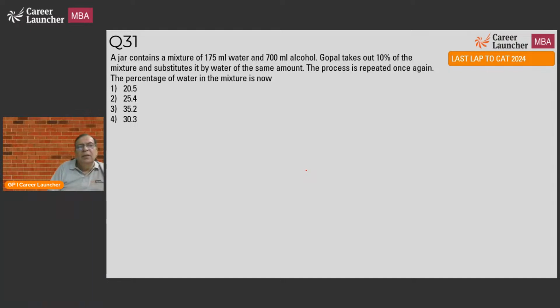Okay. Mixture. Again, another question of mixture. The mixture contains 175 ml of water and 700 ml of alcohol. What is this? 20% water. 175 into 4 is 700, so if this is 1 ml of water, alcohol will be 4 ml and total will be 5 ml. So it is 20% water or 80% alcohol. Gopal takes 10% of the mixture and substitutes it with water for the same amount. The process is repeated once again. Percentage water?